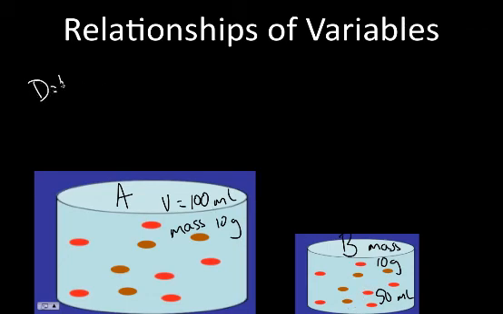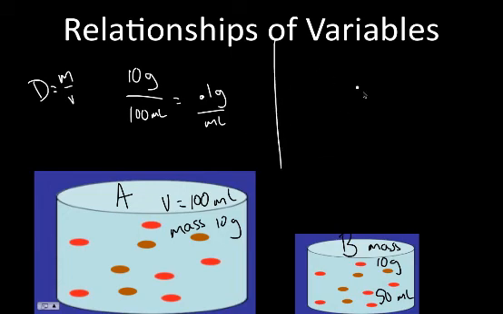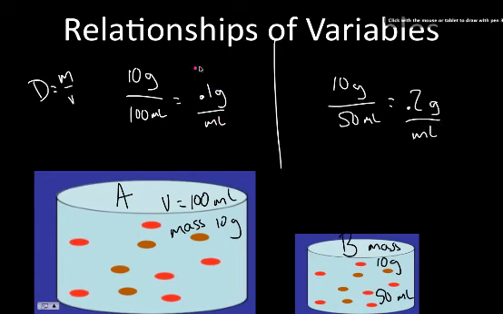Now watch what's going to happen here. Here's density equals mass over volume. And we know the mass of A is 10 grams. And the volume is 100 milliliters. And we've done this before. So we know that that's 0.1 grams per milliliter. Now let's take a look at B real quick. Here we have 10 grams divided by 50 milliliters. And when you do the math on this one, you get 0.2 grams per milliliter.